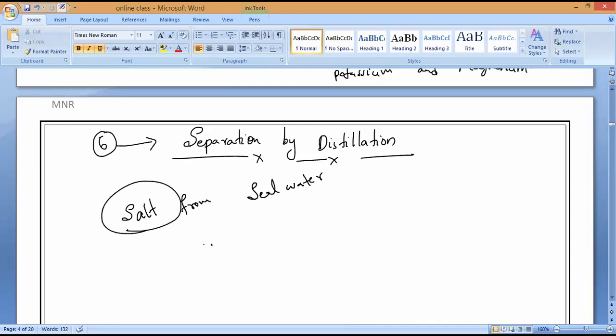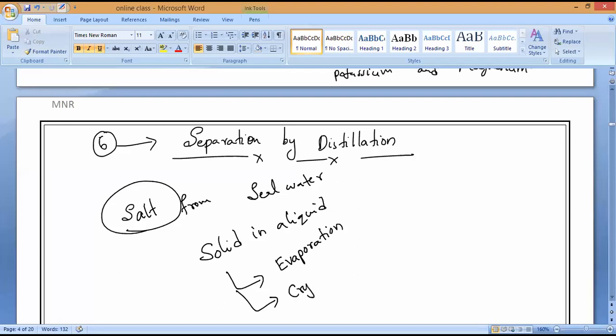See, salt is a solid in a liquid, so we'll use all these six techniques. Yes or no? In that, for salt from seawater, we already studied some techniques. What are the techniques? One is evaporation and another one is crystallization.